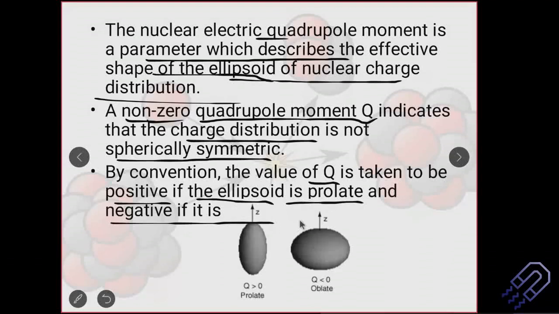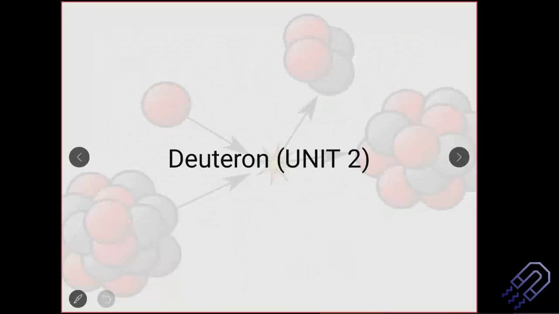What do you mean by prolate and oblate? I think this picture makes it very clear. So whatever is written in the last two sentences, you can just remember this diagram and write it down in your exam. I think this is very simple. If the quadrupole moment is greater than 0, it's prolate. And if the quadrupole moment is less than 0, this is more or less oblate in nature. So we are depending on the quadrupole moment to give some information about the nuclei. So this is quadrupole moment, and then we will just shift to the Deuteron part. In the second unit, we are going to talk more about Deuteron. Okay, just a second.